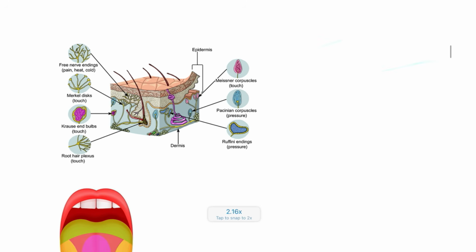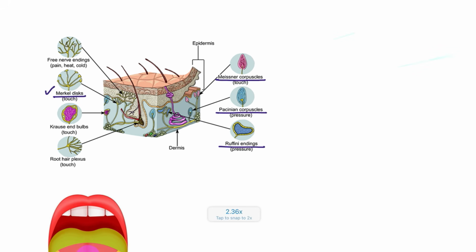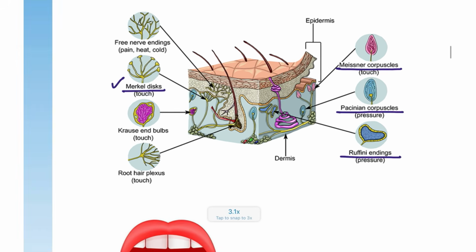Okay, next I want to discuss with you guys the skin receptors. Just take note of the Merkel disc, Meissner corpuscle, Pacinian corpuscle, and the Ruffini endings. Where they are present is also asked in the examination.